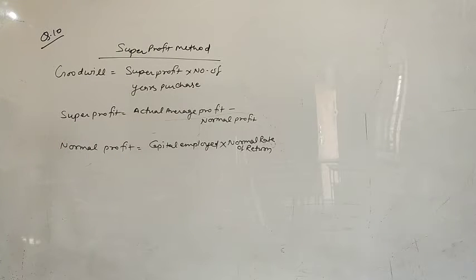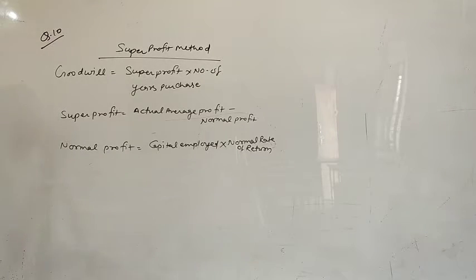A firm earned profits of 80,000 rupees, 1 lakh rupees, 120,000 and 180,000 during 2010-11, 11-12, 12-13 and 13-14. You have 4 years' profits. The firm has capital investment of 5 lakh rupees. Capital investment means capital employed given in the question. You don't need to find it. A fair rate of return on investment is 15%. That is the normal rate of return.